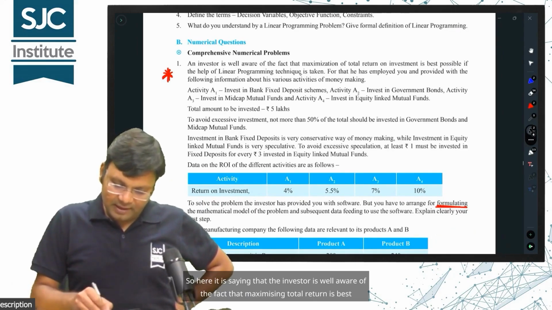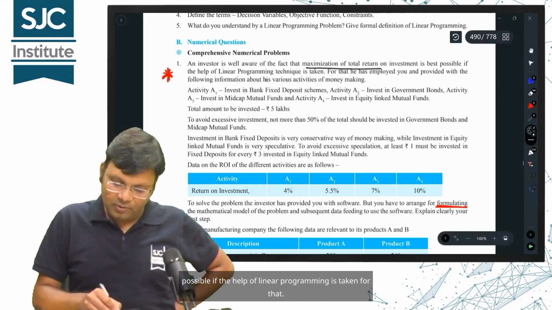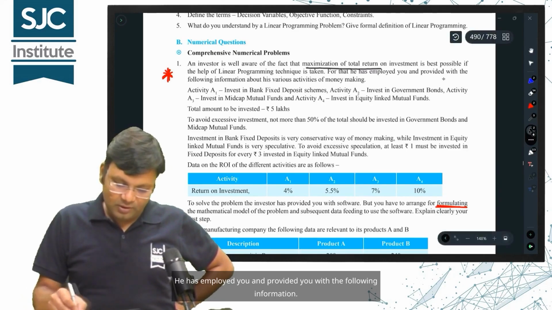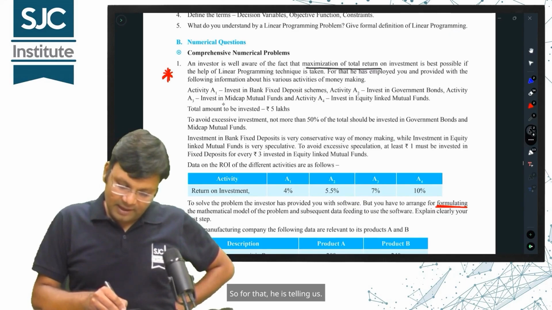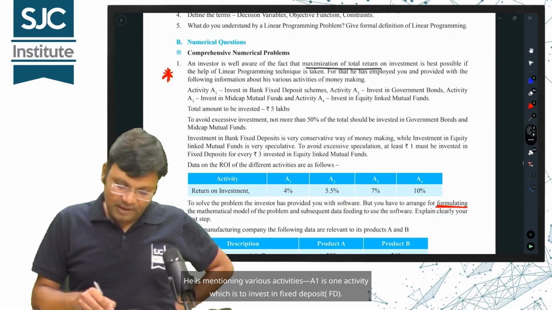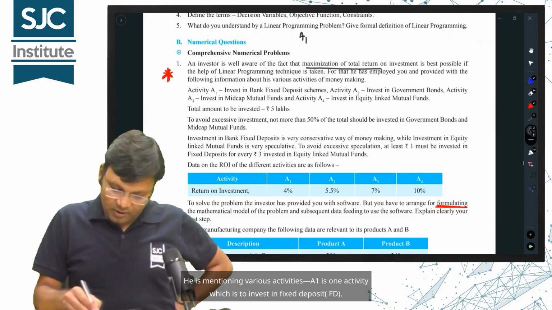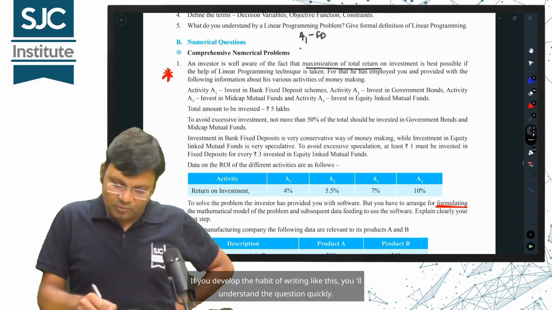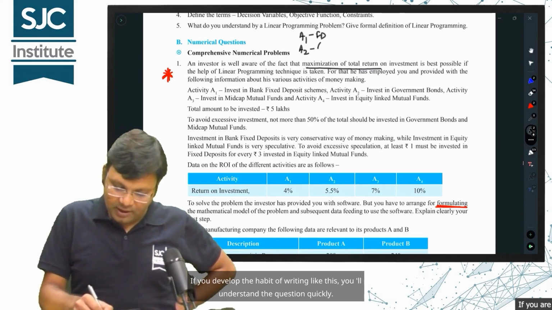So here it is saying that the investor is well aware of the fact that maximizing total return is best possible if the help of linear programming is taken for that. He has employed you and provided you with the following information. So for that, he is mentioning various activities. A1 is the activity to invest in fixed deposit (FD). If you develop the habit of writing like this, you'll understand the question quickly.